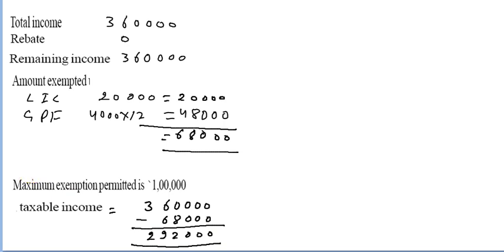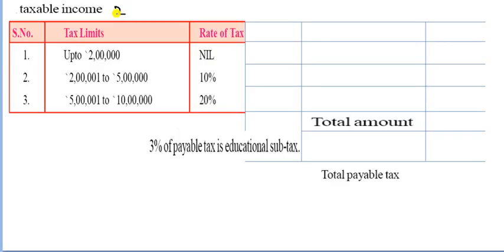I want to write this income on the left hand side. So 2,92,000. So you can see how we can divide it in this slab. Up to 2 lakh, there is no tax. So you have to see it in this question. It is given in your question.